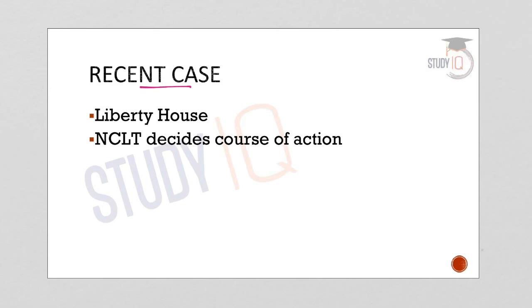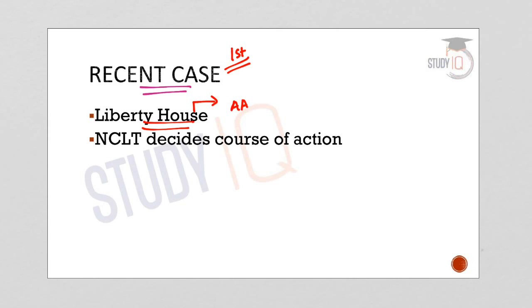Now let us come to the recent case. We have seen that for the first time section 74 of the IBC has been invoked. So let us see what is this first case where the 74th section of IBC has been invoked. So this case is related with the Liberty House. Liberty House is an international metals and industrial group. So this is a company which had made a successful resolution plan for a defaulted company, Amtech Auto, earlier this year. And the terms of the resolution plan were also approved by the adjudicating authority.